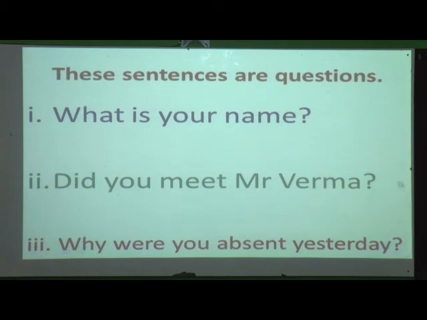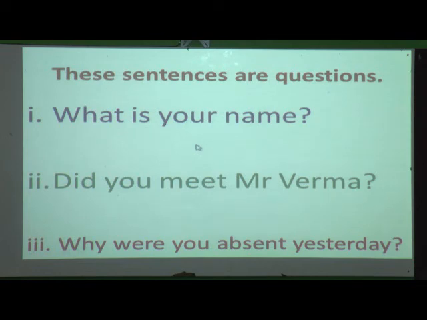So I hope, students, you have understood what an interrogative sentence is. So define interrogative sentence. An interrogative sentence is nothing but a question asked to someone. So how will we define it? An interrogative sentence or question asks something. It always begins with a capital letter and ends with a question mark. So students, how many kinds have we finished till now? We have finished two kinds of sentence, that is statements and interrogative sentences.